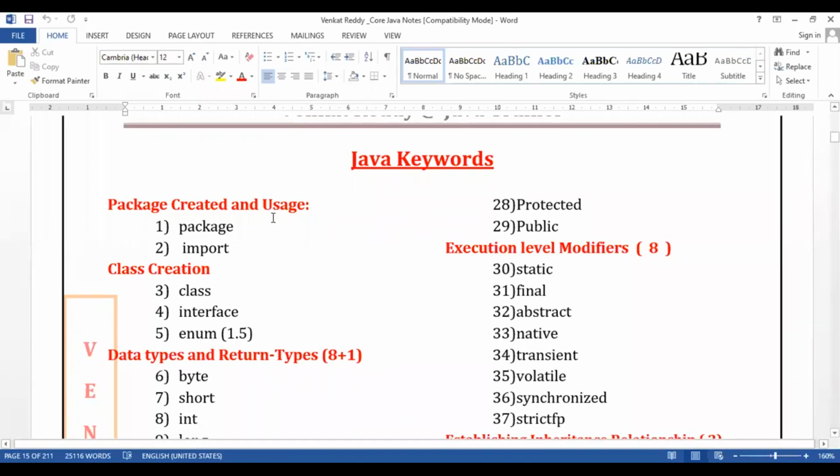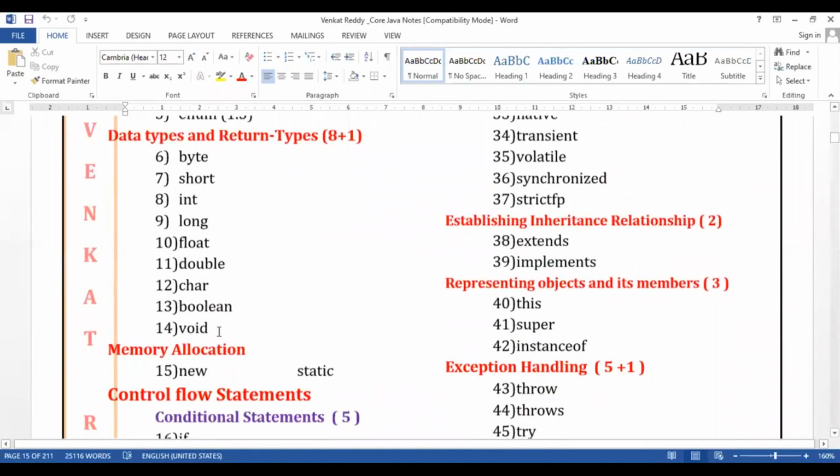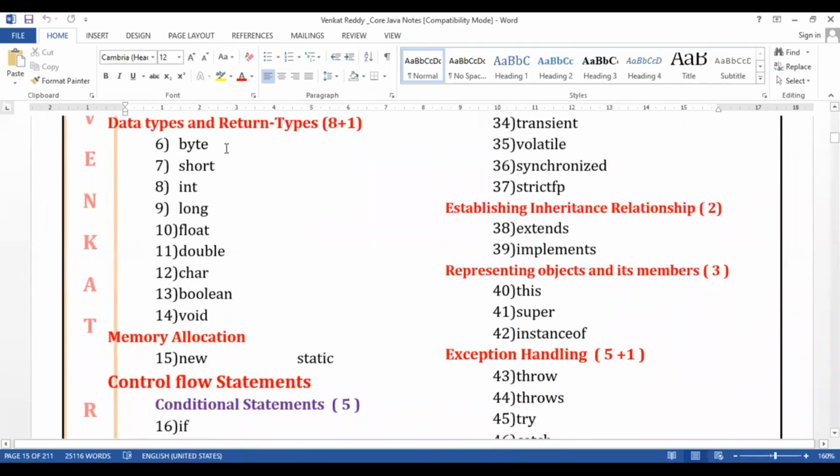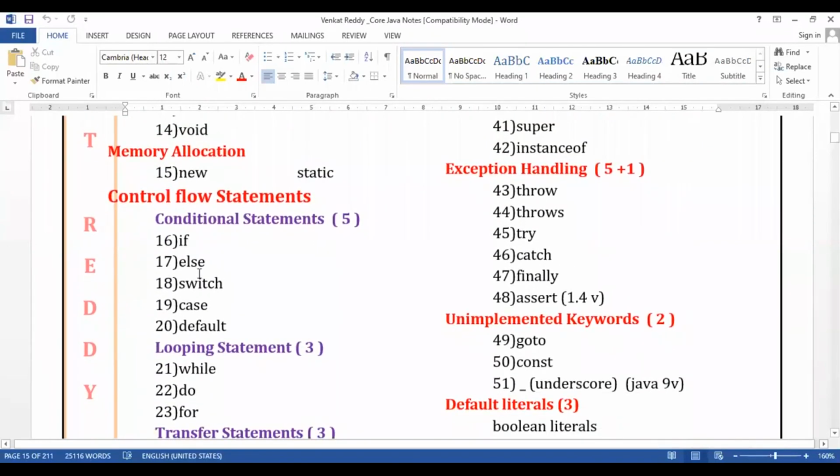Okay, what are the 54 keywords? I'm dividing the 54 keywords into different parts, guys. Package level keywords: package, import. Class level keywords: class, interface, enum. These three are called class level keywords. Data type keywords: byte, short, int, long, float, double, char, boolean, void. All are small letters, observe, guys. And new is one keyword, for memory allocation purpose.